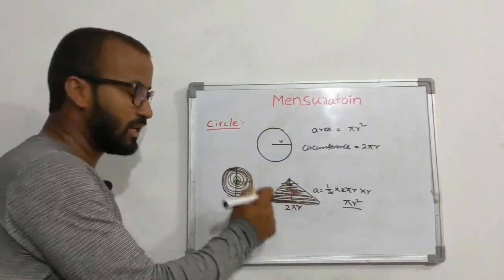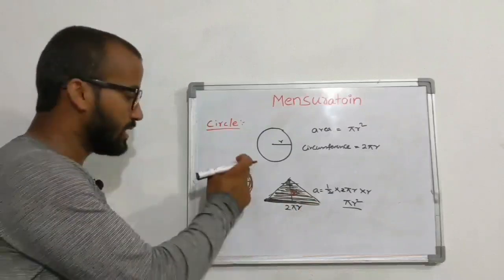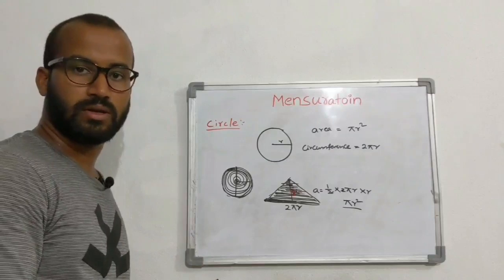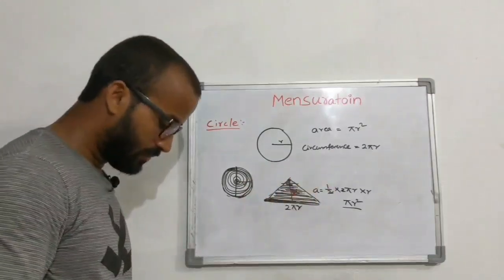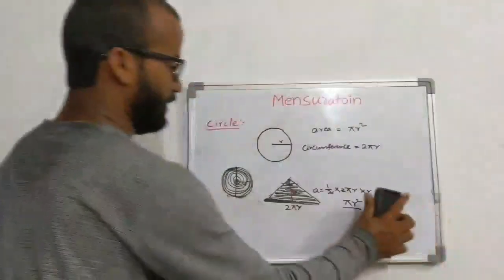If I cut the outer circle, I am going to get the first line, right? This first line length will be 2 pi r. Why? Because the length of the outer circle is what? Circumference. Circumference is 2 pi r. Okay, this is how we are getting the area formula of a circle.